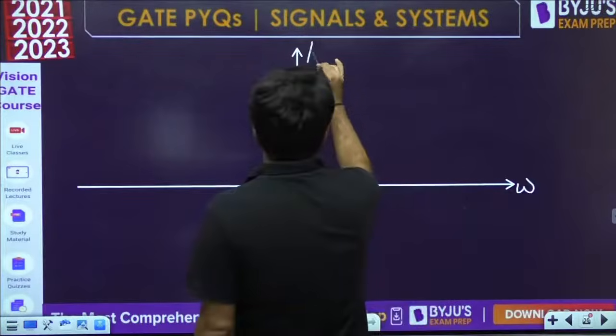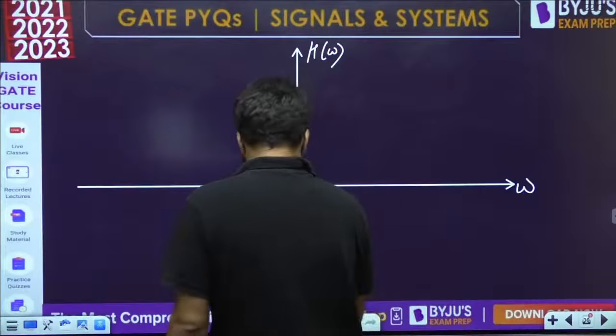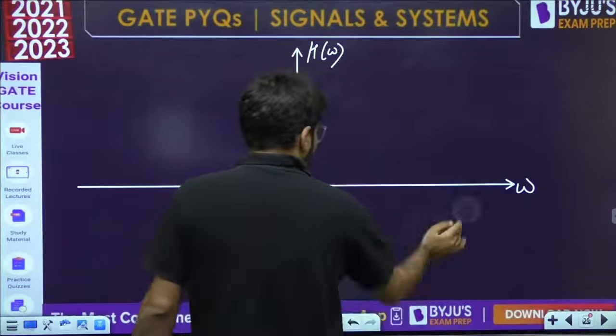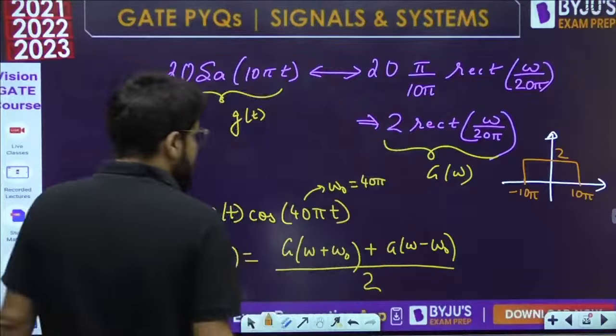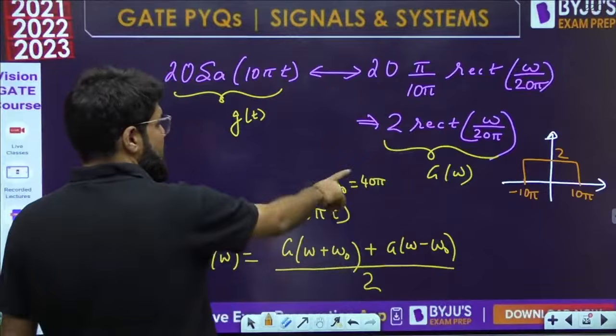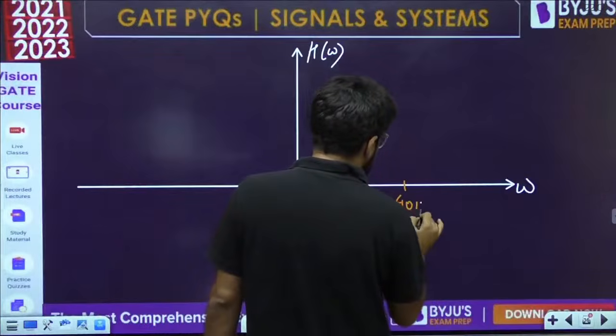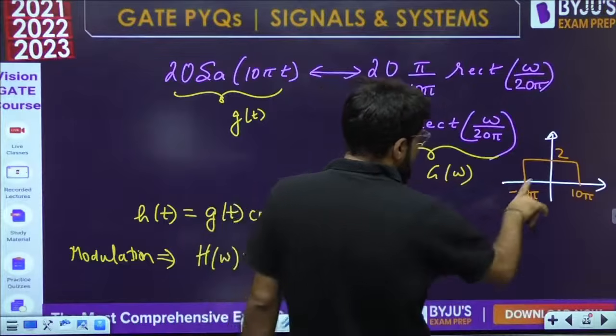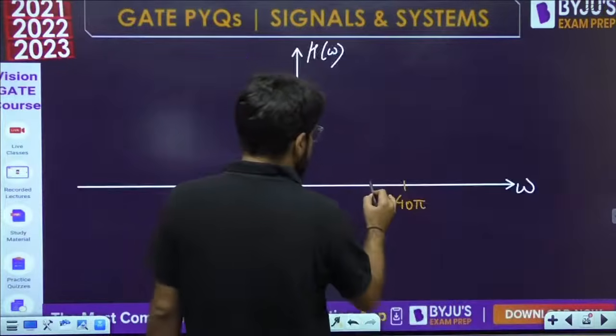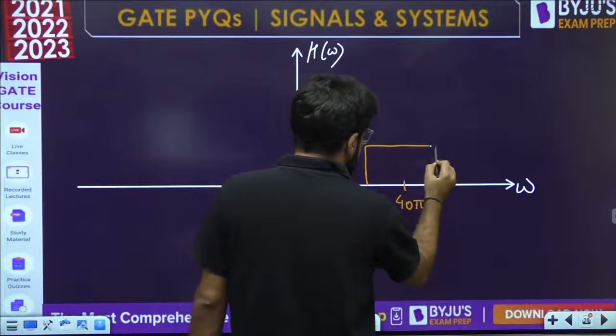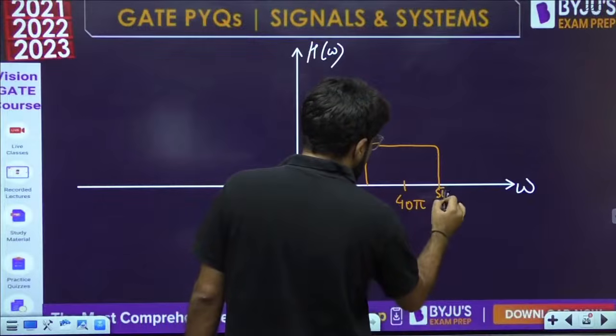With respect to omega, I am going to plot h of omega. It is shifted by 40 pi, so it is going to be centered at 40 pi, and the width is minus 10 to 10. So if you take minus 10 here, that's 30 pi, and plus 10 on the right side will be 50 pi.